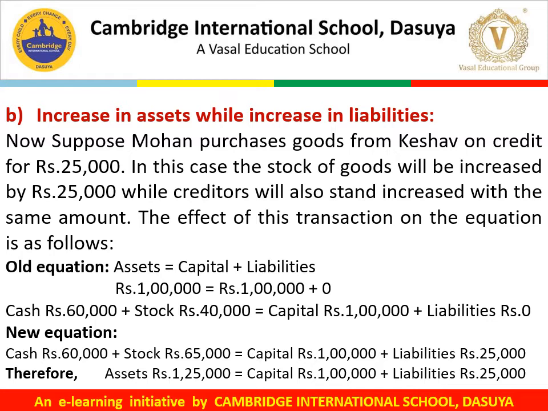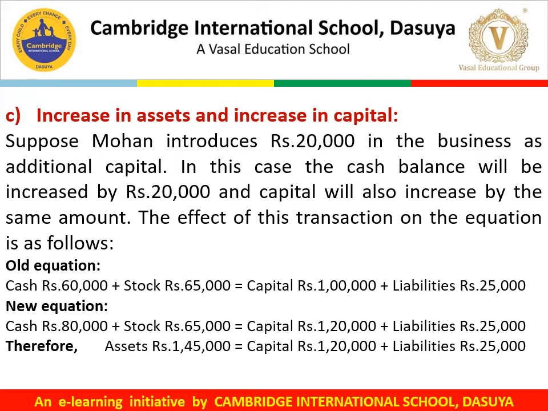So the new equation would be: there is no effect on cash, it remains 60,000, but since we have purchased stock, the stock will be added up by 25,000. The new stock will become 65,000. Capital remains the same and there is an increase in the external liability, that is rupees 25,000. So the final equation is assets are 1 lakh 25,000, capital rupees 1 lakh and external liability stands at rupees 25,000. The third effect is an increase in assets and an increase in capital.